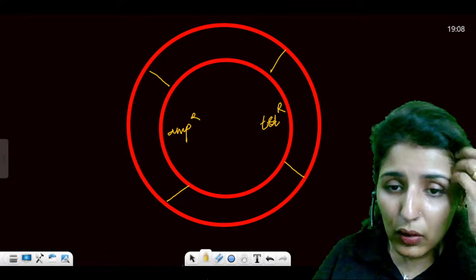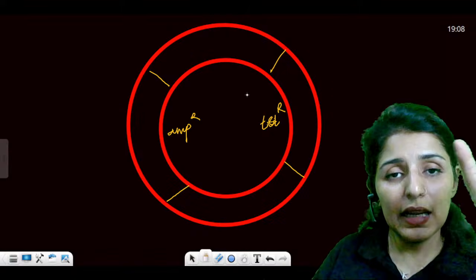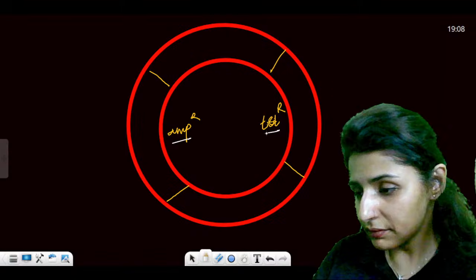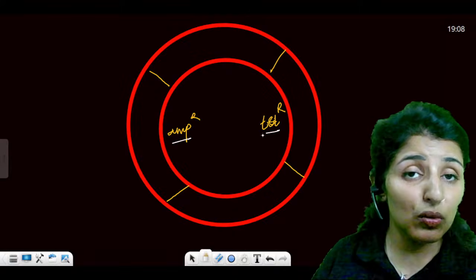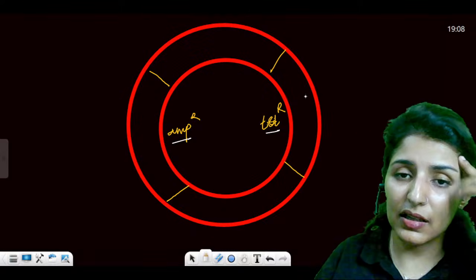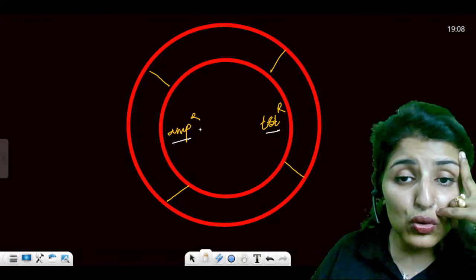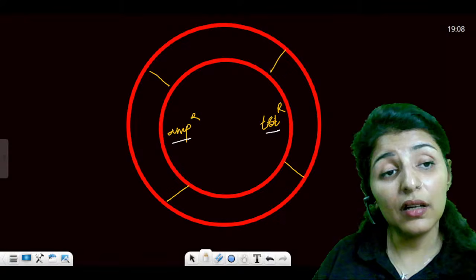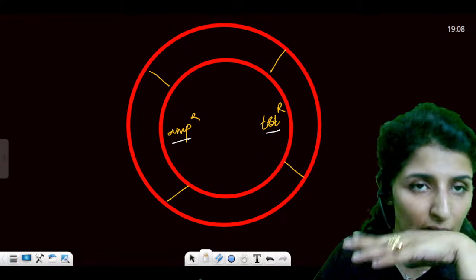Now, any plasmid which will have these two genes will be resistant to these two antibiotics. So they cannot be killed by using these antibiotics. Now, these two are also the selectable markers because we can differentiate between the transformed bacteria and the non-transformed bacteria.